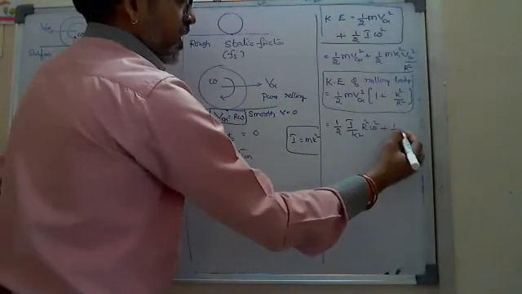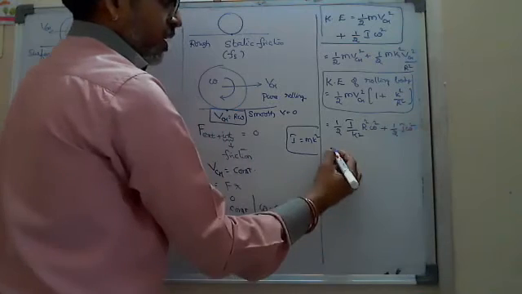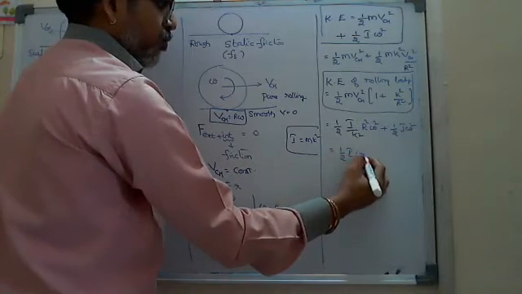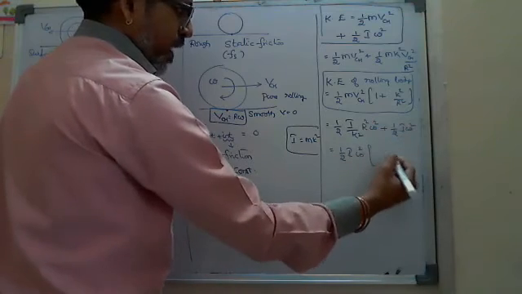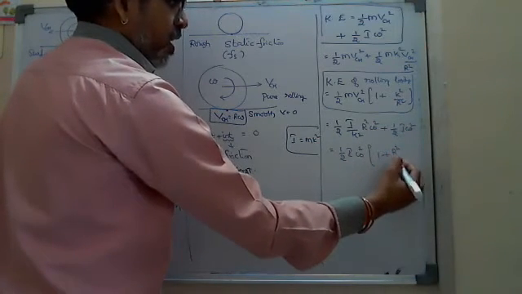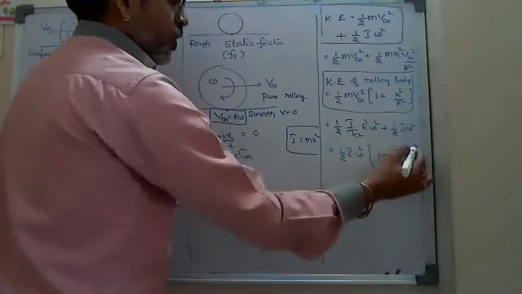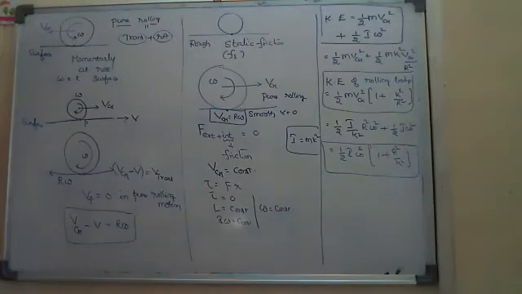Plus here I write half I omega square. Look at here, if I take half I omega square common, this total thing is taken out. So 1 plus here I am getting R square by k square. So you can use even this formula also if they ask the total kinetic energy in terms of rotational energy. Okay. And these types of equations are helpful for us while solving the numericals.